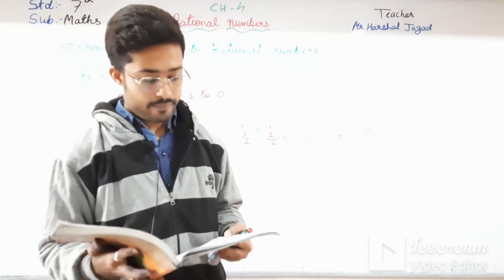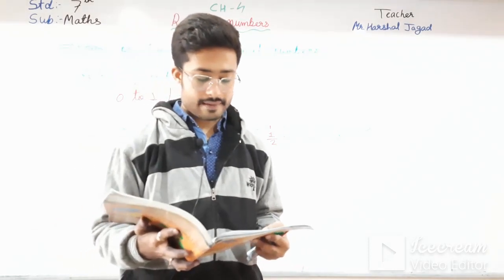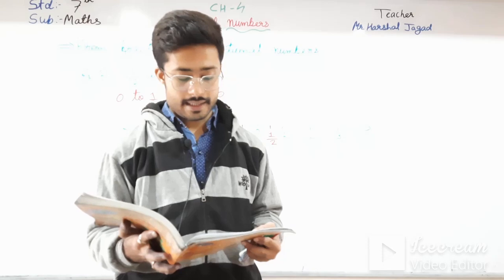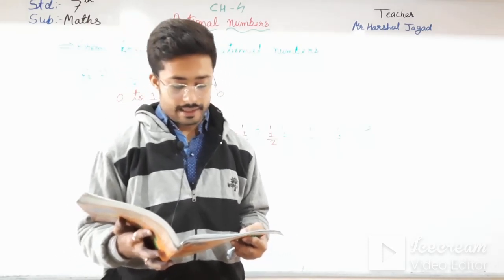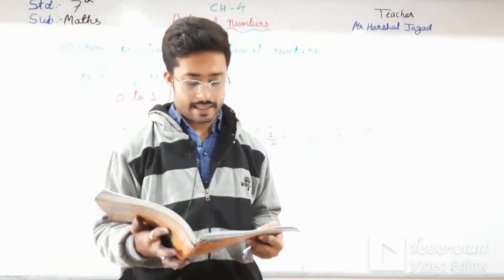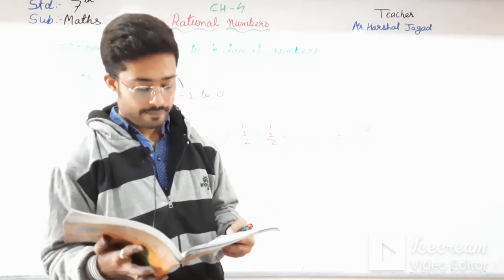And step 2: since minus half is at the same distance from 0 as half, we can easily mark -1 by 2, or we could similarly divide the unit length between 0 and -1 into 2 equal parts and mark the point in the middle as -1 by 2.